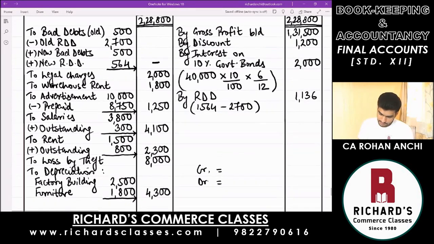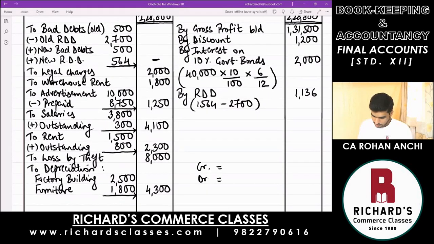So credit side total will be 1,35,836. And debit side, 23,750.